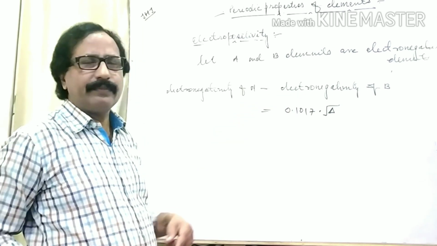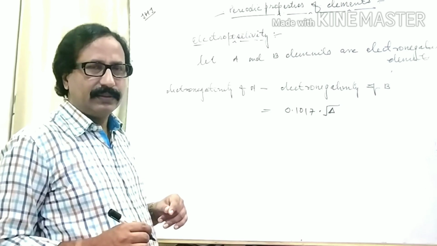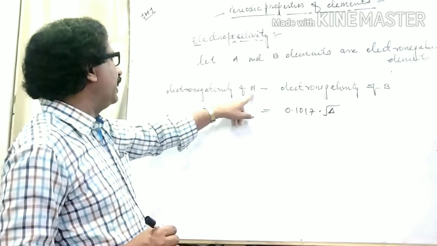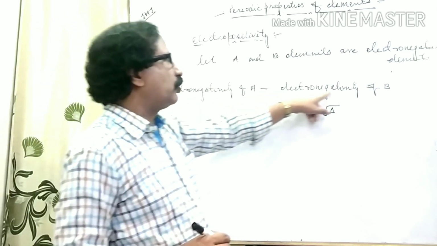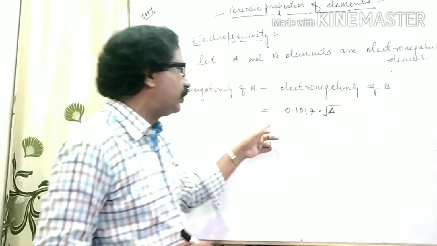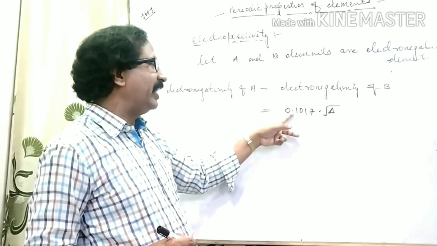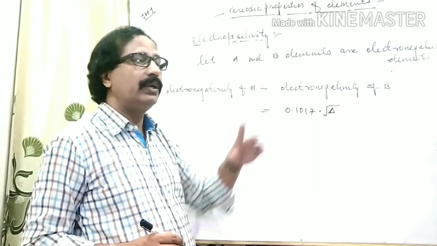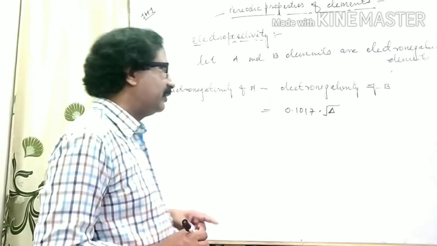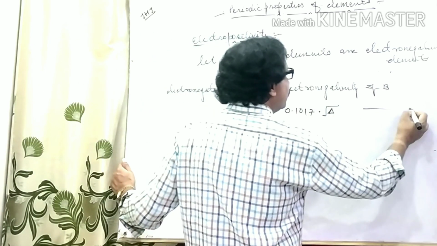This is the particular mathematical formula. Means electronegativity of element A minus electronegativity of element B is equal to 0.1017 into under root delta. This is the particular relation.